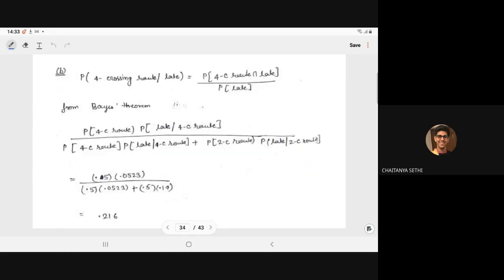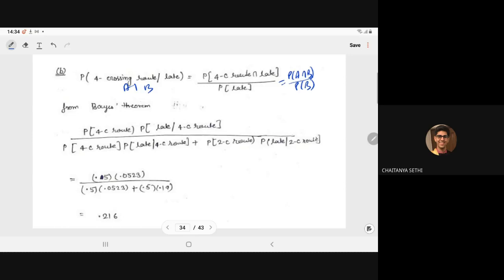So you have to compute the probability of the 4 crossing route given late. So it is probability of A given B, which can be written as probability of A intersection B divided by the probability of B.